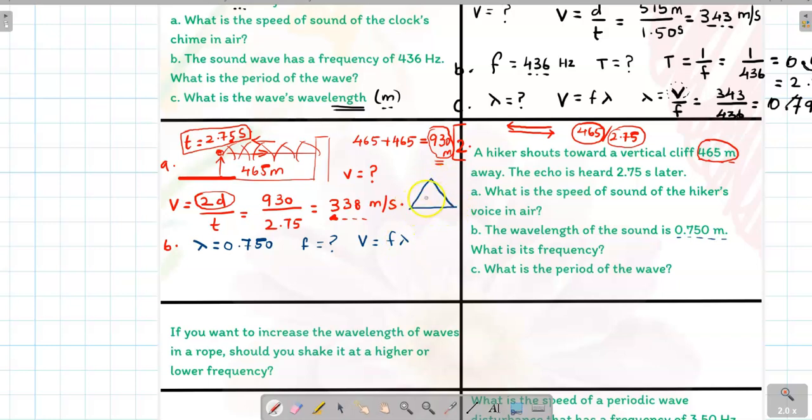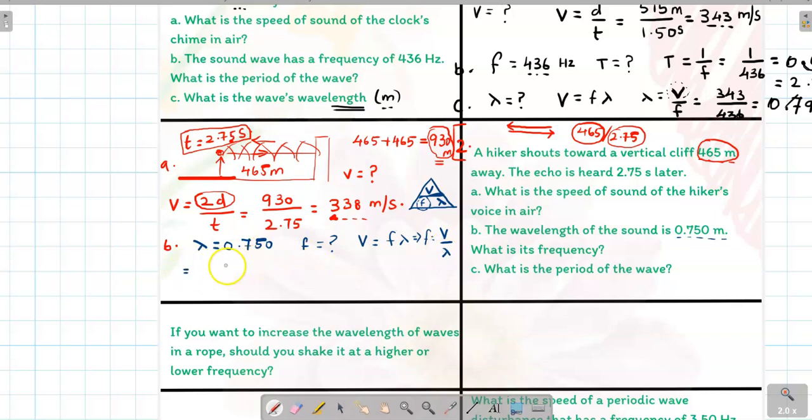And make a triangle. V is equal to F lambda, and this is the frequency here. If you cover this frequency, you can see speed divided by lambda. So the formula is speed divided by lambda.